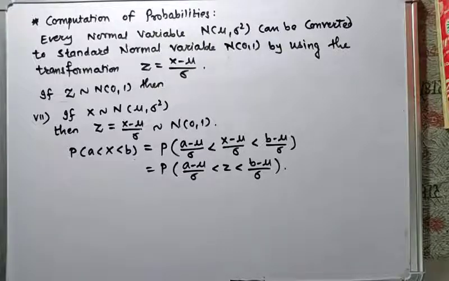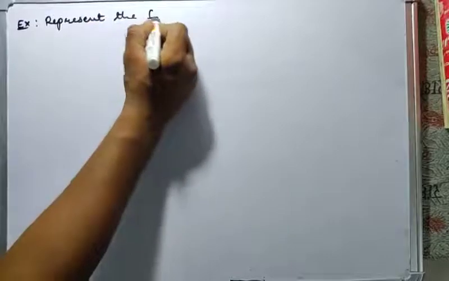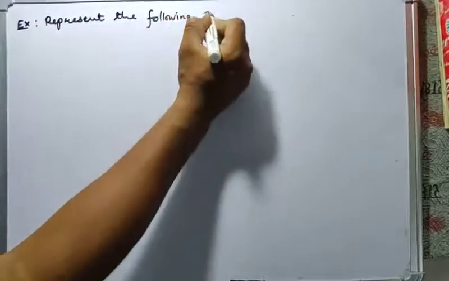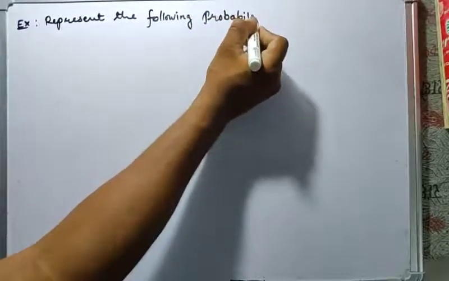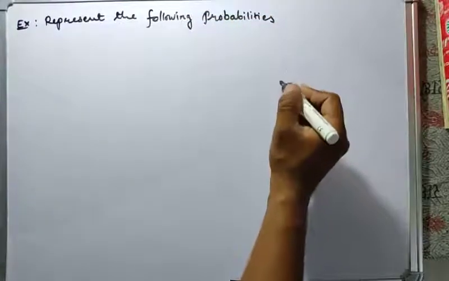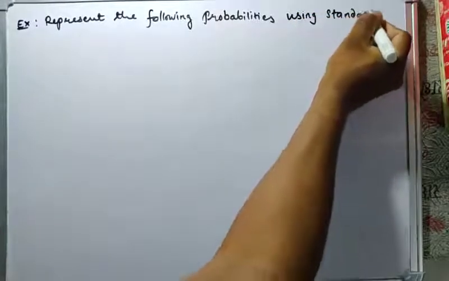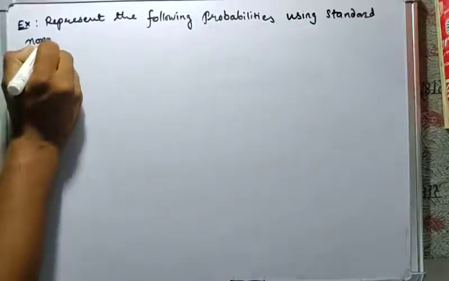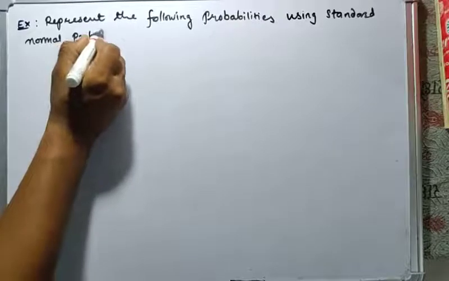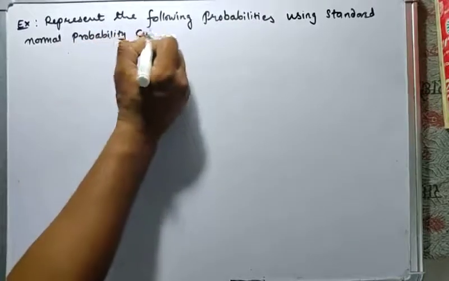Now we'll see some examples based on normal distributions. Represent the following probabilities using the standard normal probability curve.